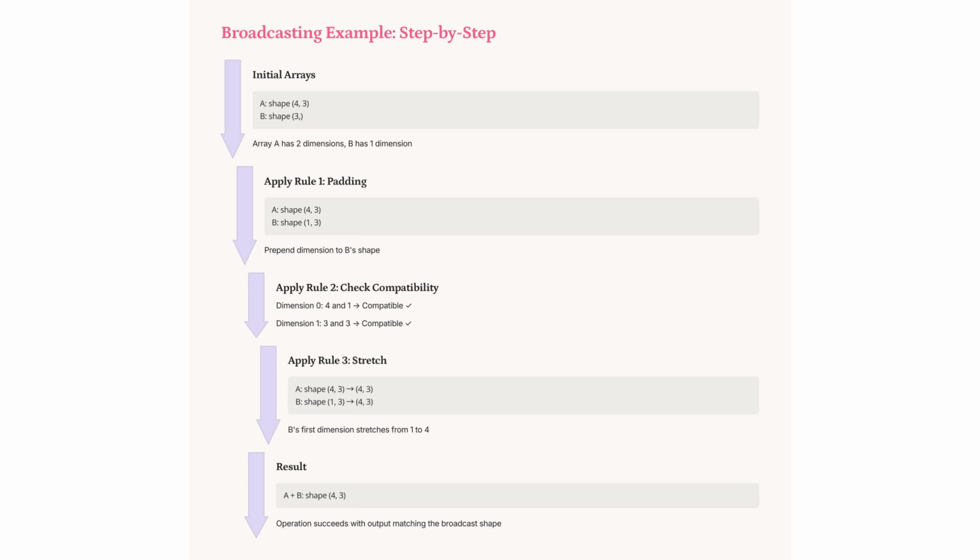Consider arrays A with shape (4, 3), and B with shape (3,). Initially, A has 2 dimensions and B has 1. By padding, B becomes (1, 3). Compatibility is confirmed. Dimensions 4 and 1, 3 and 3. B stretches to (4, 3), allowing A plus B to result in shape (4, 3).